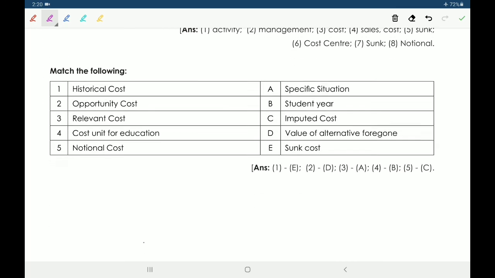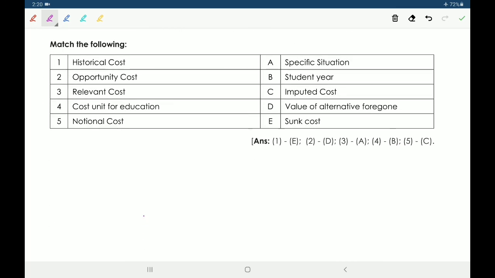Next, match the following. Given historical cost, opportunity cost, relevant cost, cost unit for education, notional cost. First of all, historical cost. So historical cost is the sunk cost. Next, opportunity cost. So opportunity cost is the value of alternative foregone.